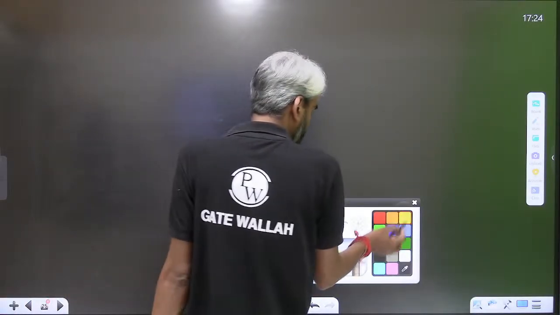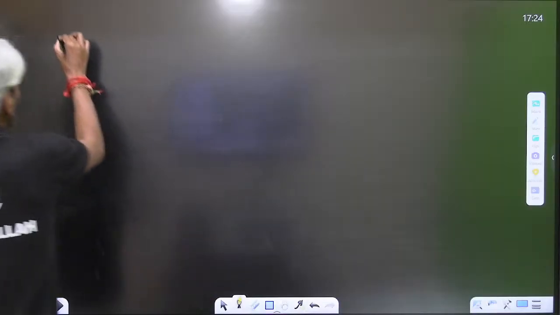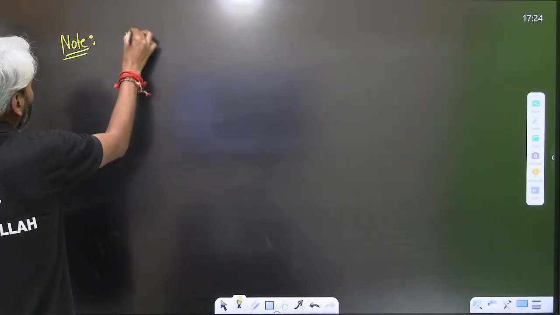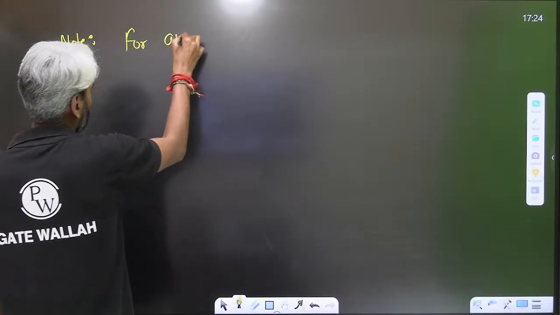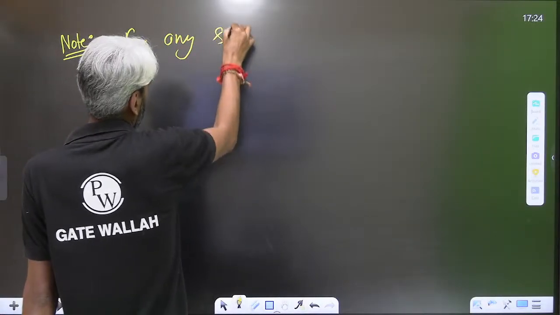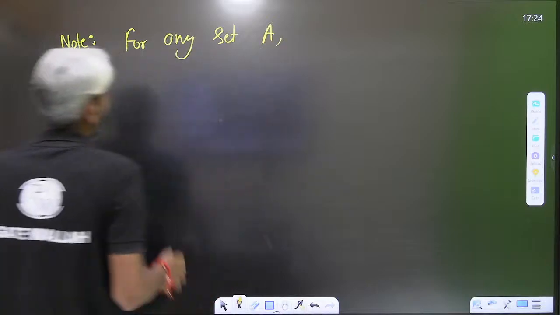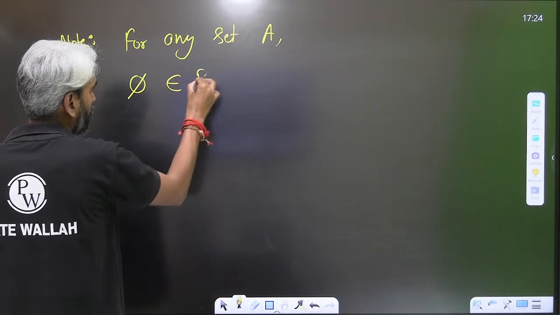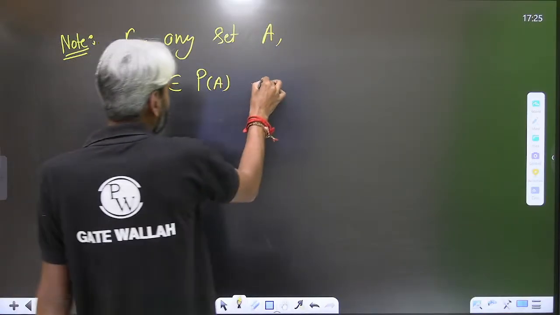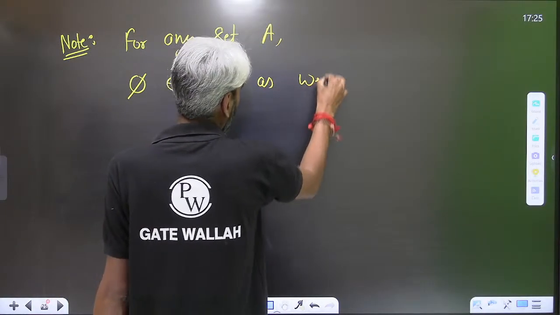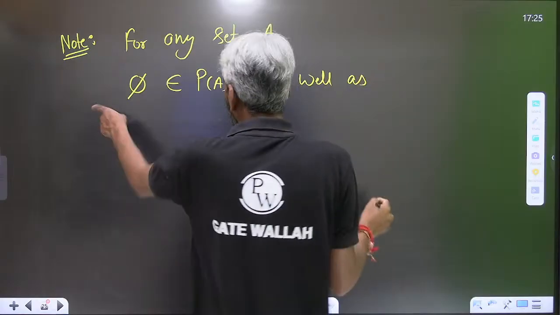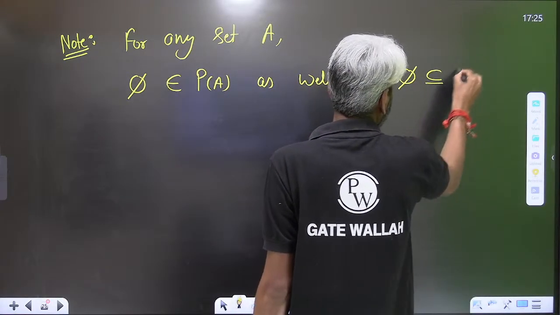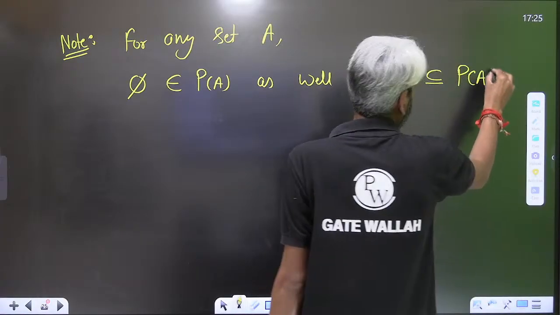Another thing you must understand is that for any set A, phi belongs to the power set of A as well as phi is a subset of the power set of A. There are two reasons.